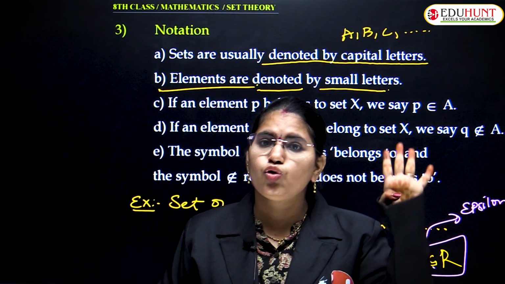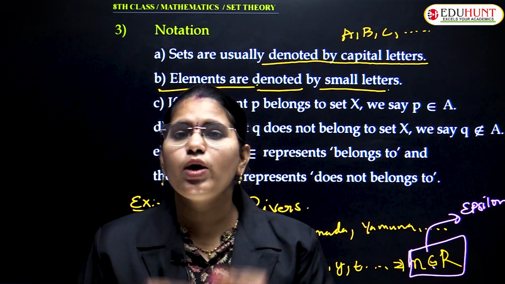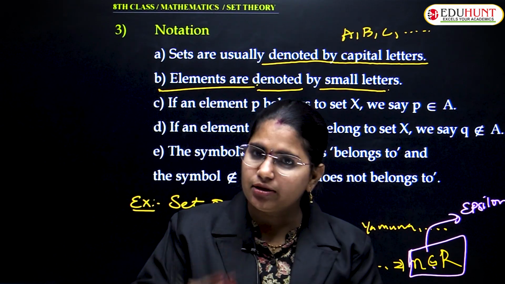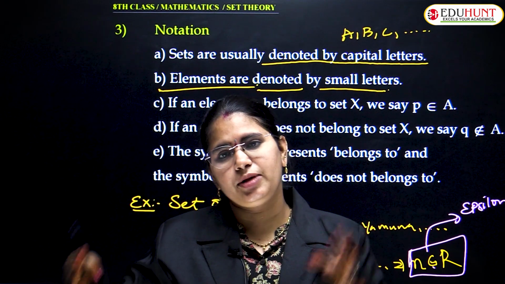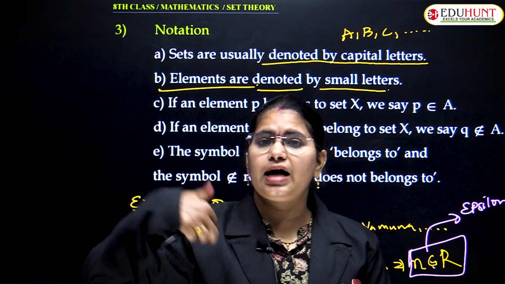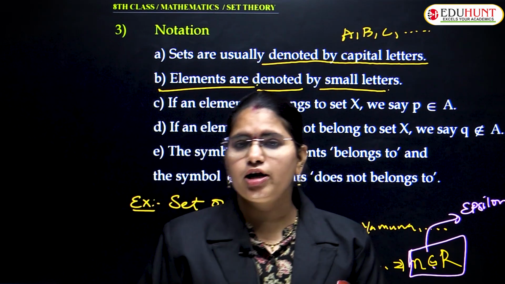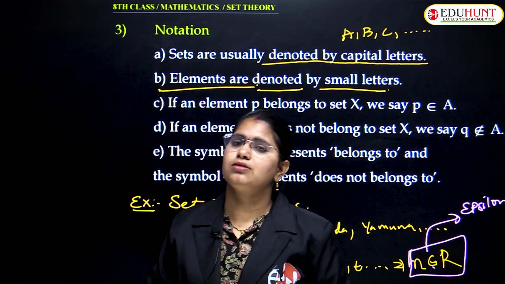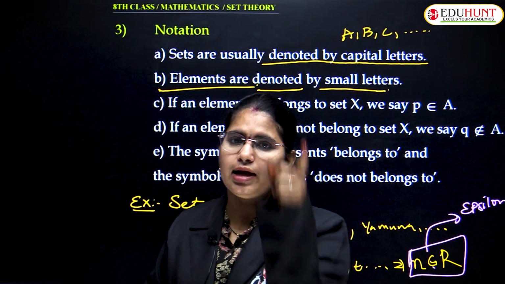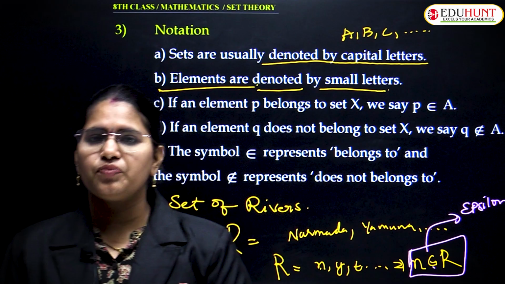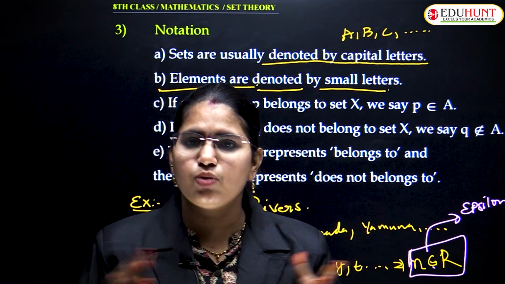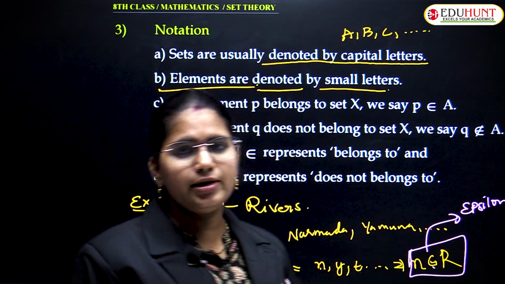Next, I told you about the notation of a set. So, how can I notate? Notation: all sets are represented with capital letters like A, B, C, D and so on. And whatever you are writing within the braces, those are called elements of the set. Yes or no? Yes. All elements are usually represented by small letters. That also I told you in the slide.